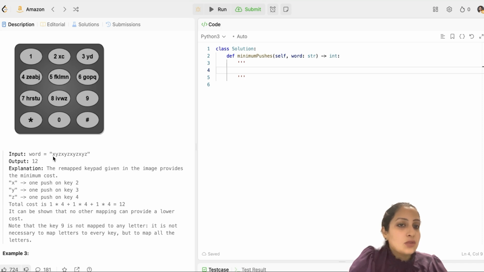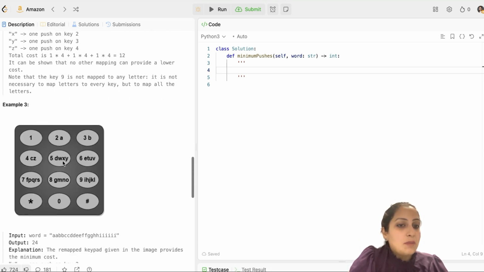I'll give X to a separate key, Y to a separate key, and Z to a separate key. So that's what has been done here. X has been given to letter 2, Y has been given to letter 3, and Z has been given to letter 4. But every time I have to press X, I have to press it once. So X has occurred 4 times here, so I have to press it 4 times. Y has occurred 4 times here, and Z has occurred 4 times here. Hence, you are pressing these 3 keys 4 times each, and hence your output is 12. So I hope the example is clear to you.